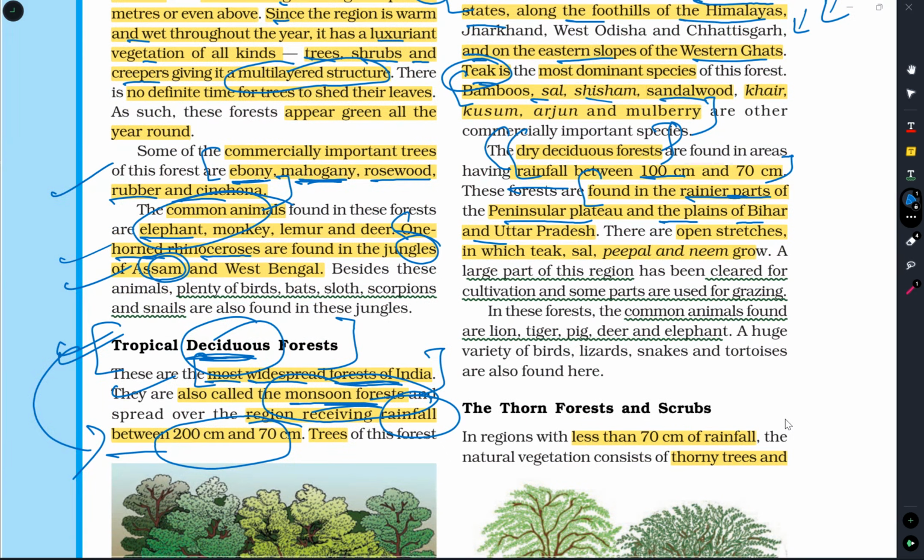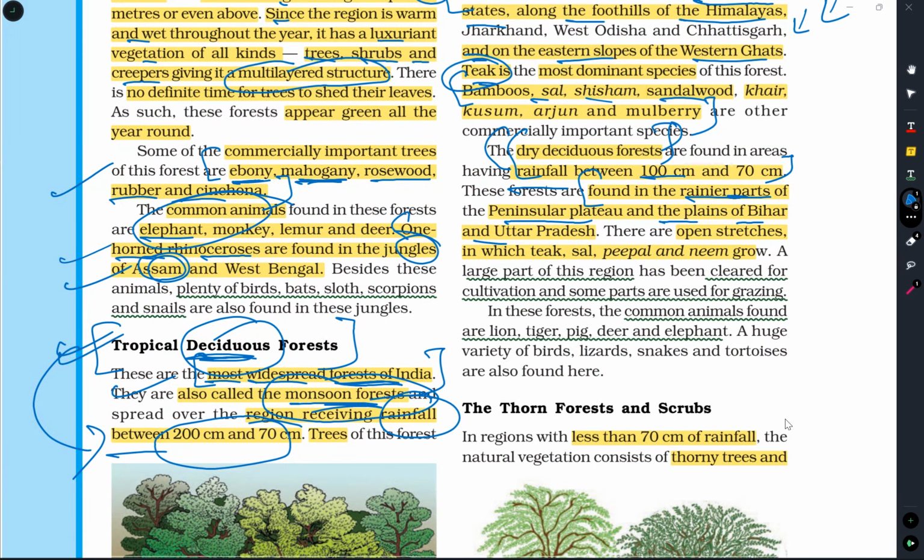Here they have given the other important trees which are found in dry deciduous forest. What are those? Teak, sal, peepal and neem grow here. A larger part of this region is cleared for cultivation and other purposes. Common animals are lion, tiger, pig, deer and elephant. These are the important characteristics you have to remember for exams and MCQ type of questions.